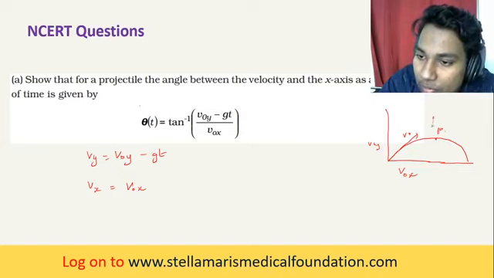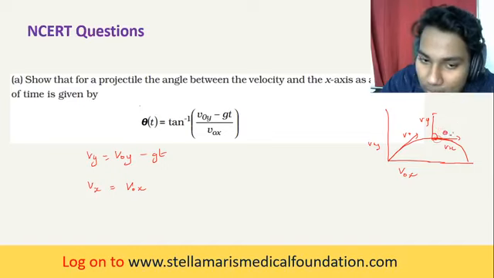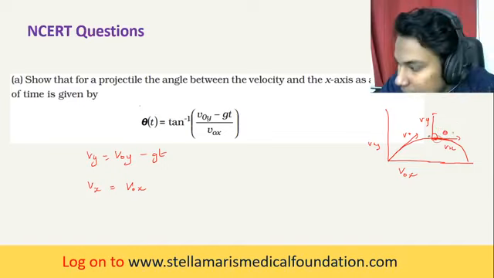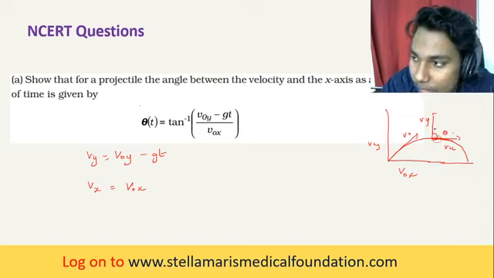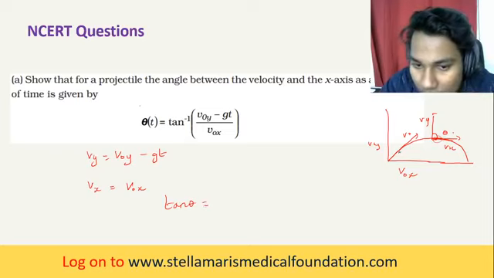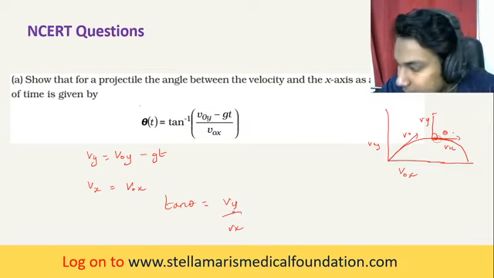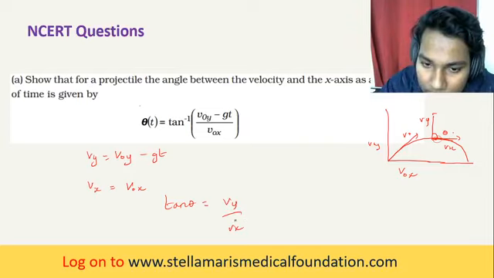Okay, so from here we are finding out the components of velocity at this point, that is vy and vx. Now we are going to find out the angle it makes, theta. You know, in components of vectors, tan theta is equal to vy by vx. You remember, in components of vectors, vy by vx.